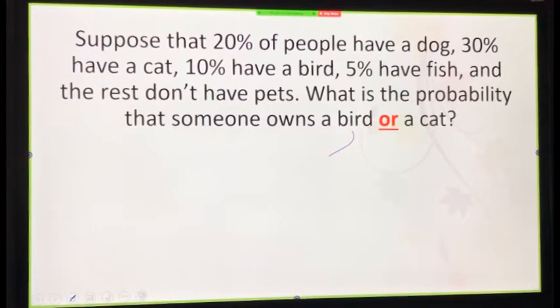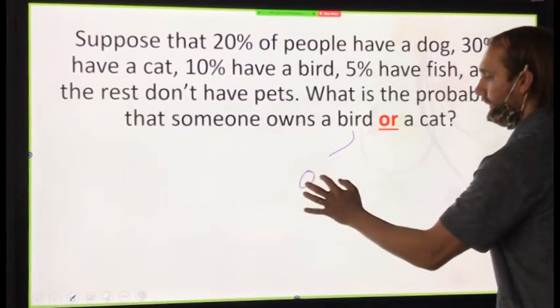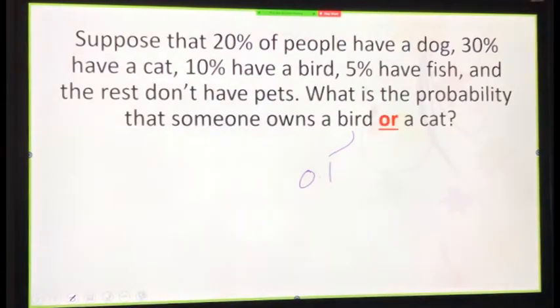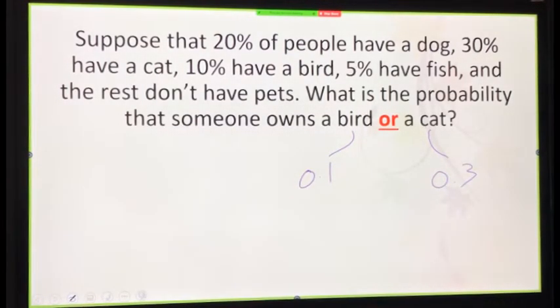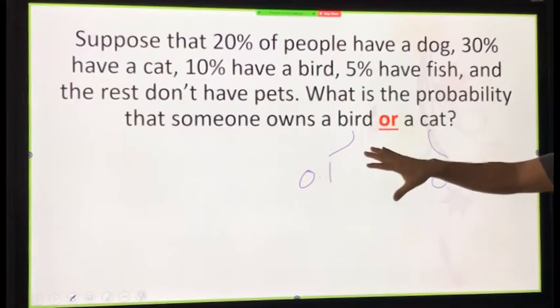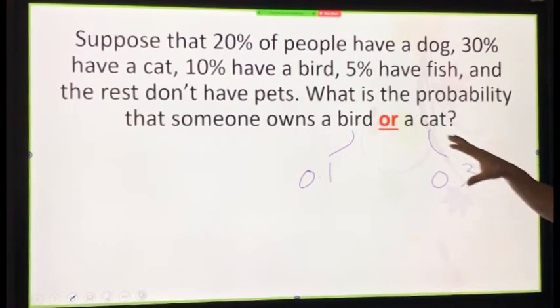The bird, 0.1, 10%. What's the probability of someone having a cat? 0.3. Would you say these are disjointed? If someone has a cat, are they more likely to also buy a bird? And vice versa? No. So these are separate.